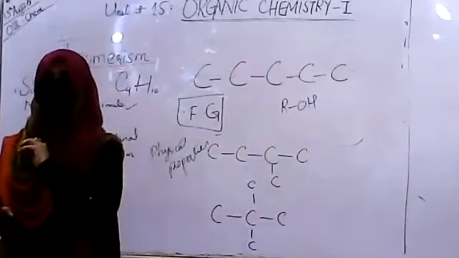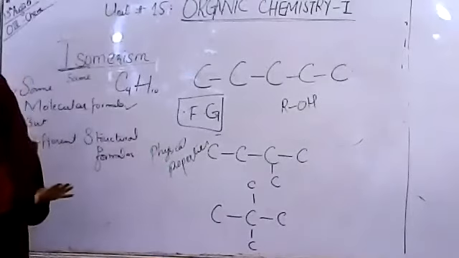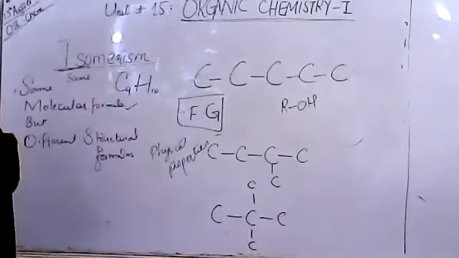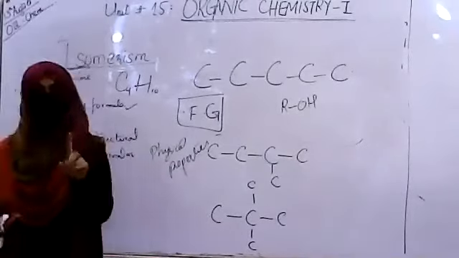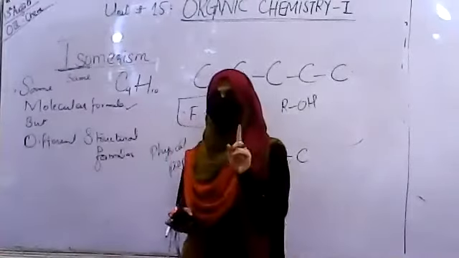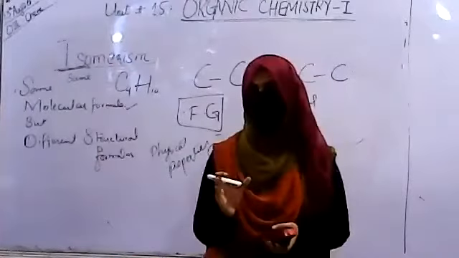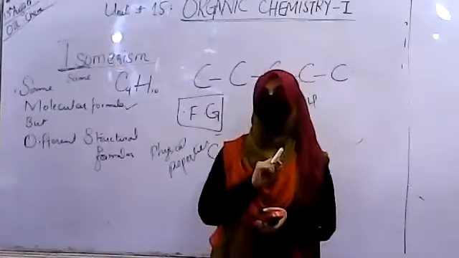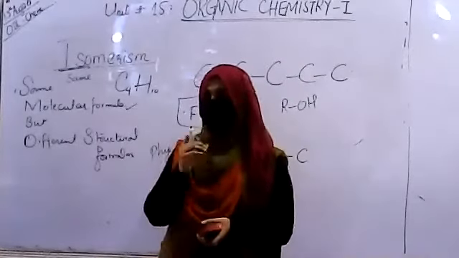So it means there will be no change in the chemical behavior. There will be no difference in the chemical reactions and so on. In this case, we need to consider that whenever isomers are there, there will be a change in the physical properties, but no change in the chemical properties.